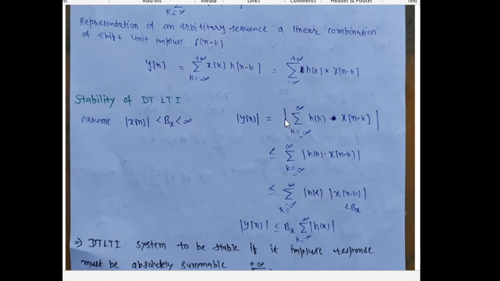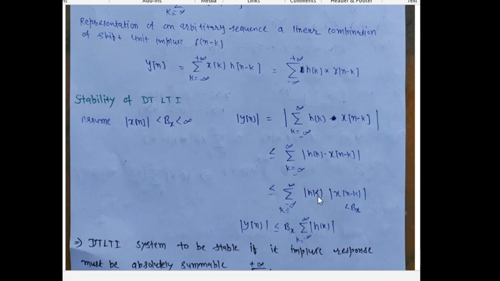When we take the mode into the summation, this is less than or equal to the sum over k from minus infinity to plus infinity of the mode of hk times the mode of x n minus k. This is a simple inequality condition.